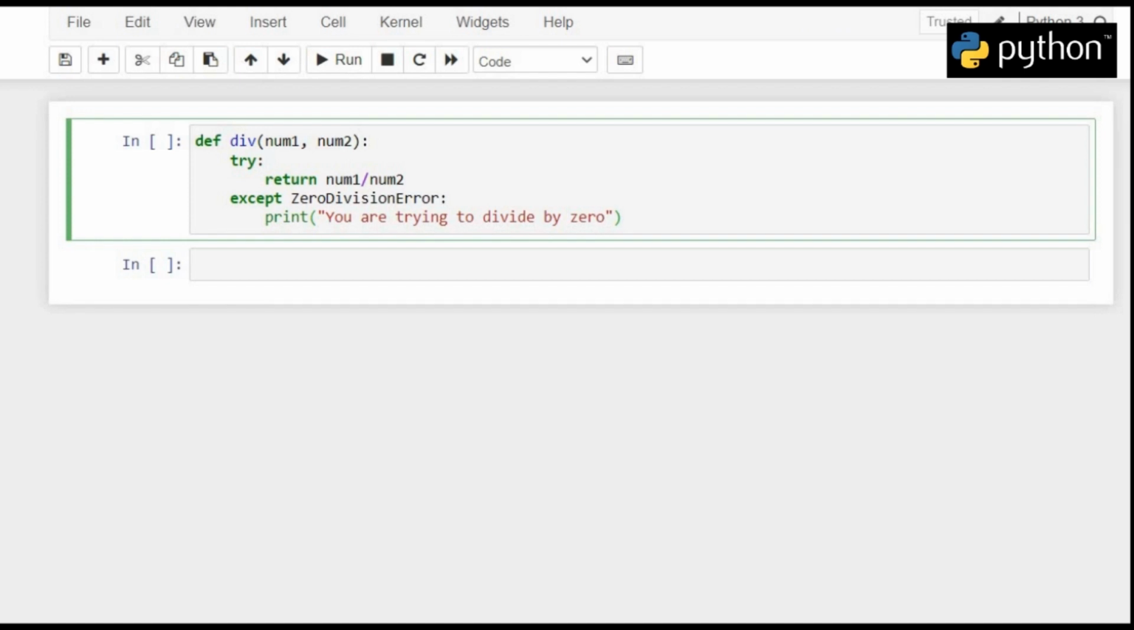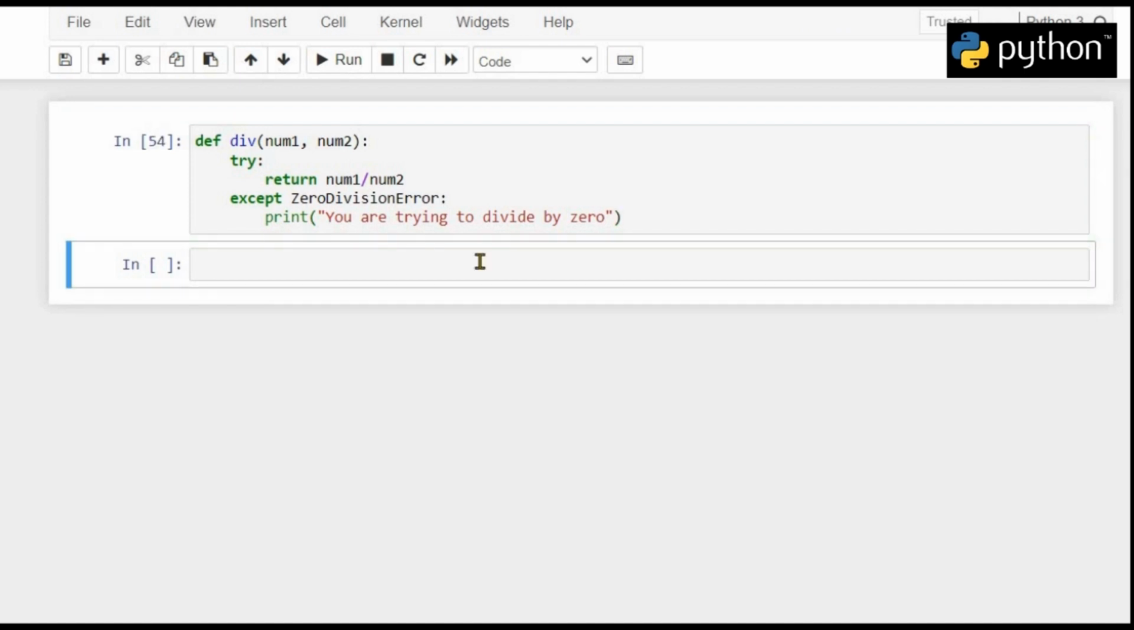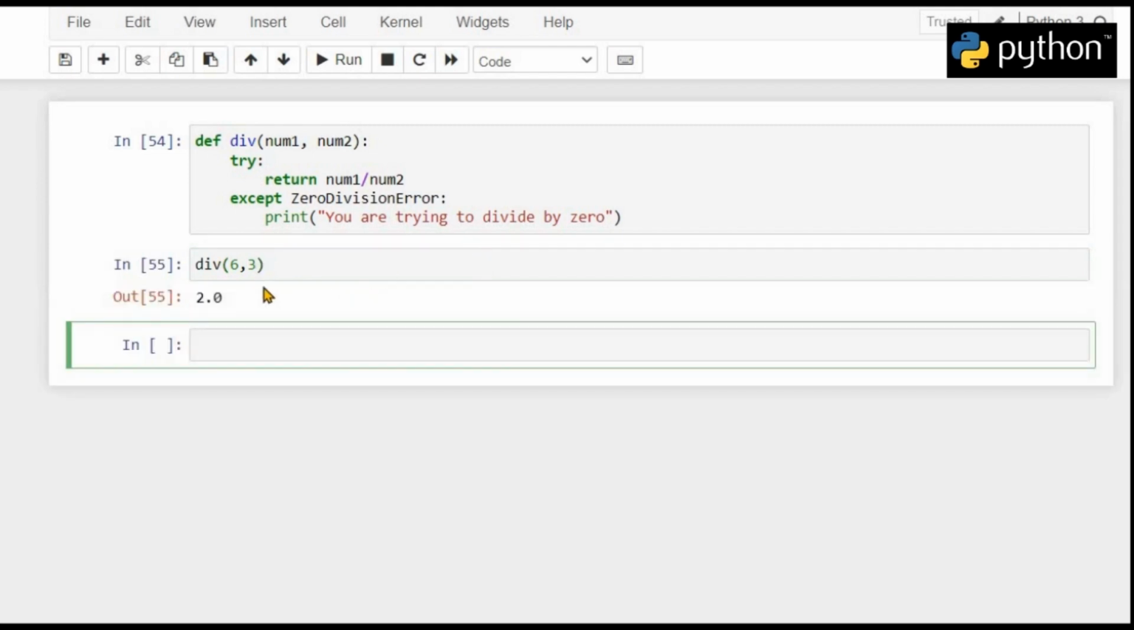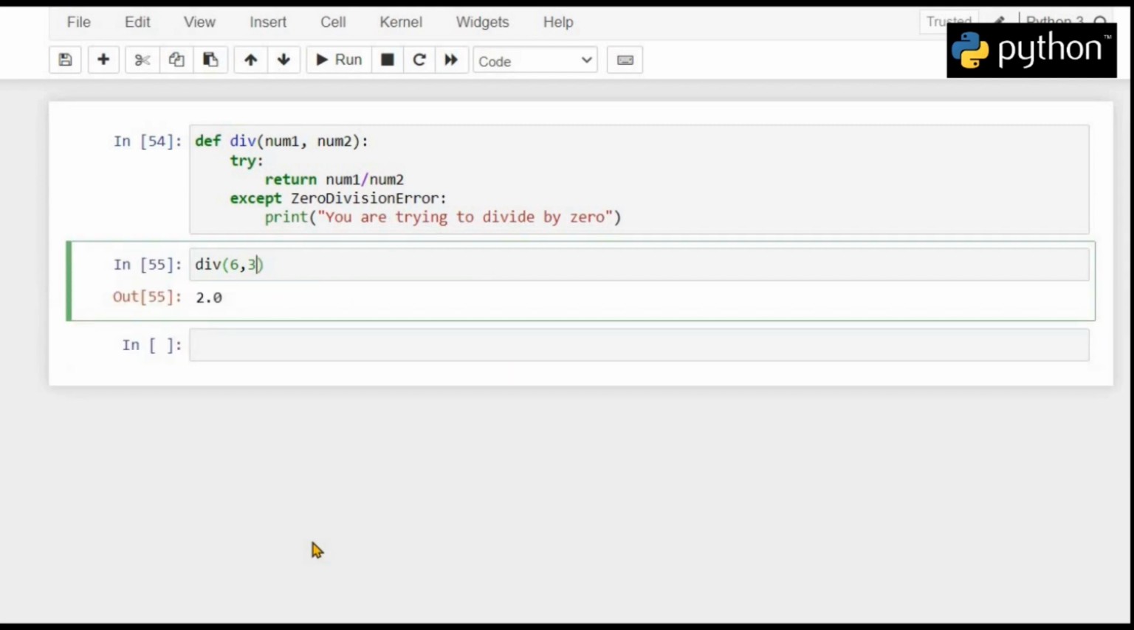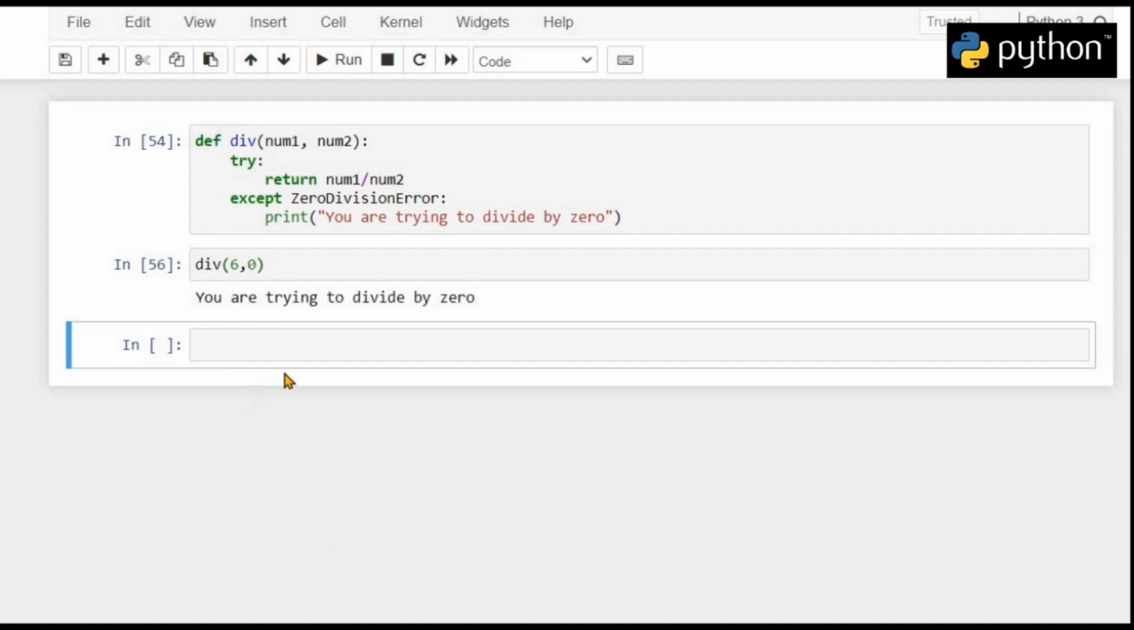And now if I call our function with simple arguments, let's say 6 comma 7 or 6 comma 3, then Python will run smoothly. And if we replace num2 with 0, then Python will say that you are trying to divide by 0 instead of completely terminating the program. So this is how we handle exceptions or predictable errors in Python.